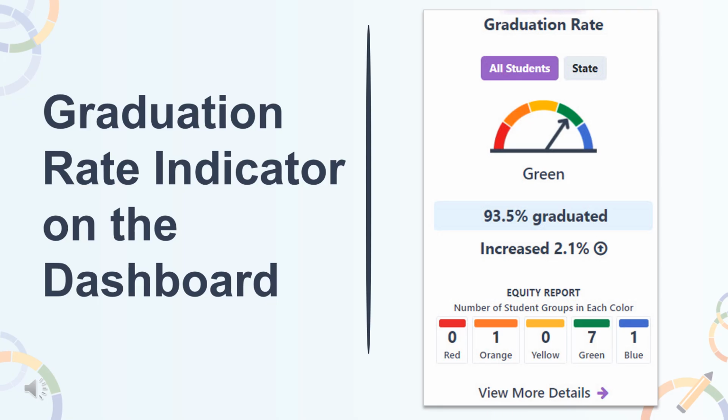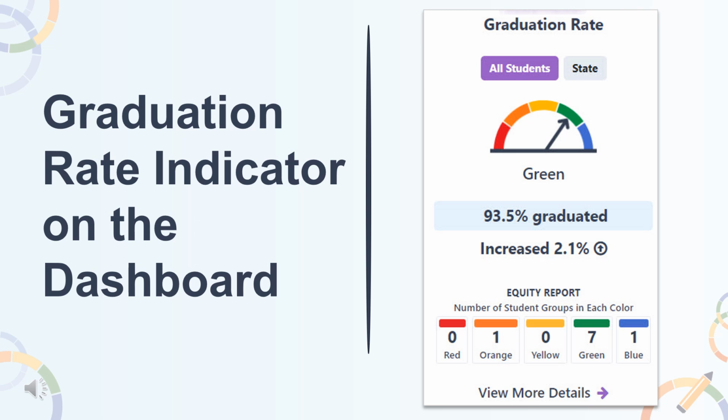So how will the graduation rate indicator appear on the dashboard this year? Not much has changed from last year when the dashboard returned to colors. This means it will again have the colored banner across the top of the card, as well as the performance level or color in the form of the gauge with the color explicitly written out. In the example that you see here, the gauge is pointing to the color green. There is an option to select the All Students group or compare it to the state student group results.